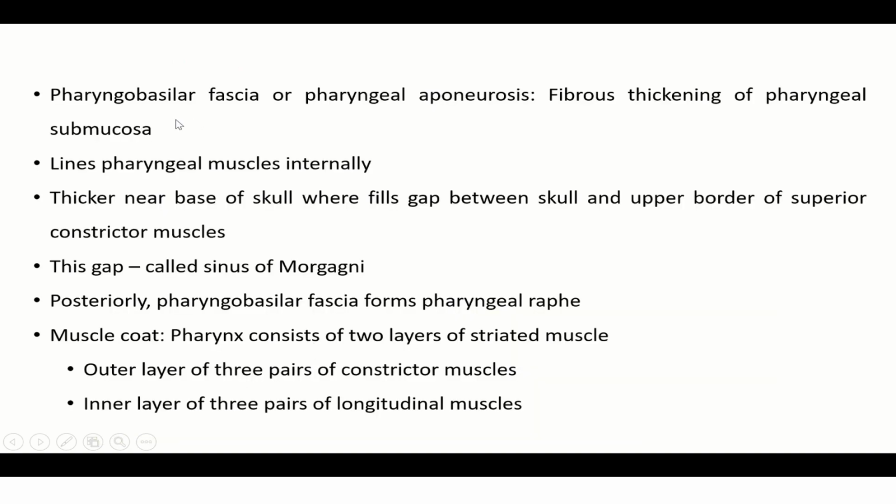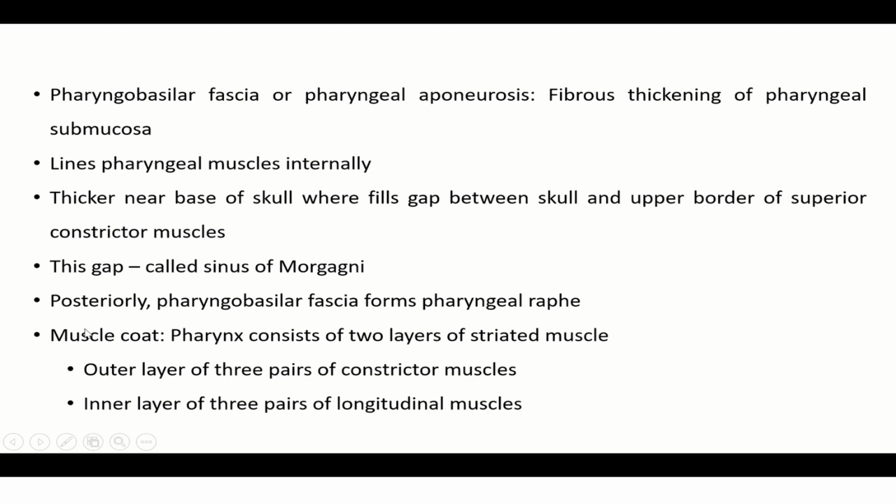The pharyngobasilar fascia or pharyngeal aponeurosis, the fibrous thickening of the pharyngeal submucosa, lines the pharyngeal muscles internally. It is thicker near the base of the skull, where it fills the gap between the skull and the upper border of the superior constrictor muscle. This gap is called the sinus of Morgagni of the pharynx.